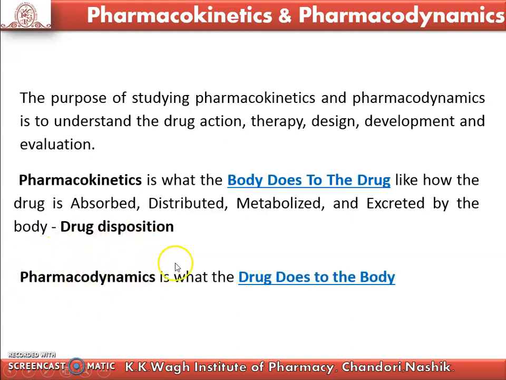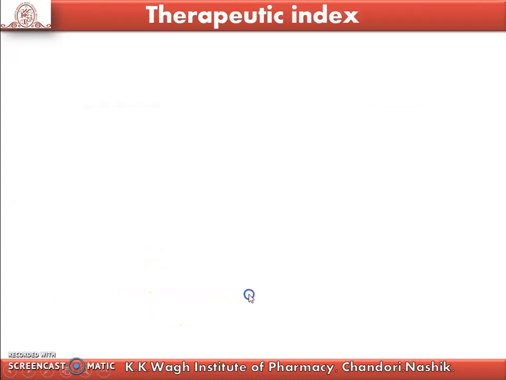And pharmacodynamics is what the drug does to the body, which may be the therapeutic effect. Pharmacodynamics and pharmacokinetics are totally opposite processes of each other. In kinetics, the body does to the drug, and in dynamics, the drug does to the body. To understand both effects, we have to understand what is meant by therapeutic index.